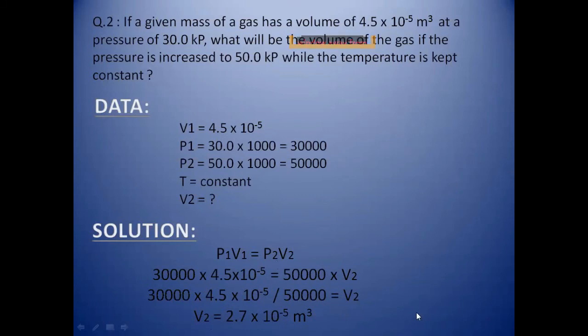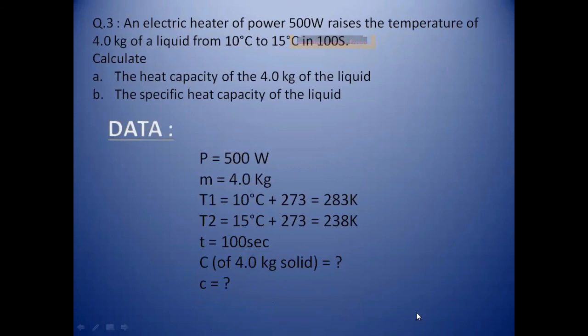Okay, so take a screenshot of this slide, and we will move toward the other, that is question number 3. An electric heater of power 500 watt raises the temperature of 4.0 kilogram of a liquid from 10 degree centigrade to 15 degree centigrade in 100 seconds. Calculate the heat capacity of 4.0 kilogram of the liquid and the specific heat capacity of the liquid.